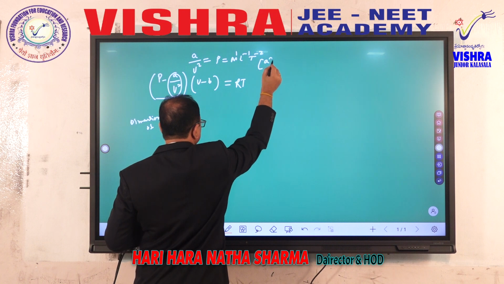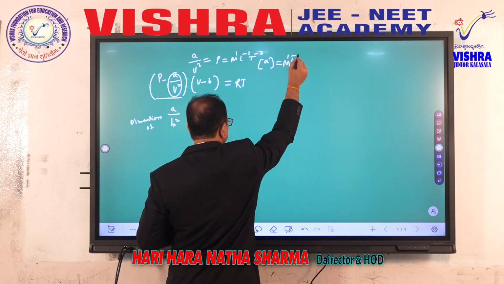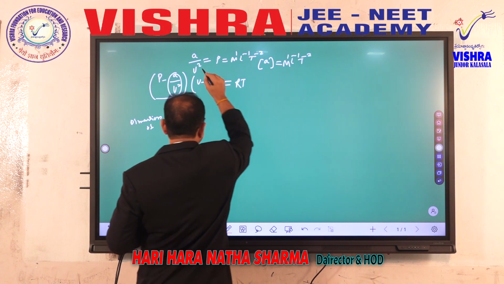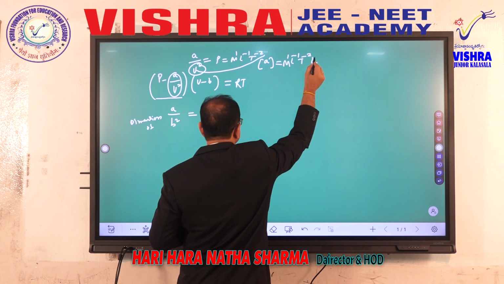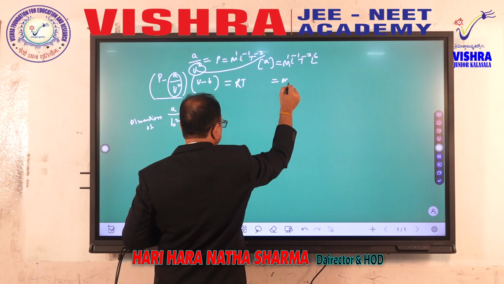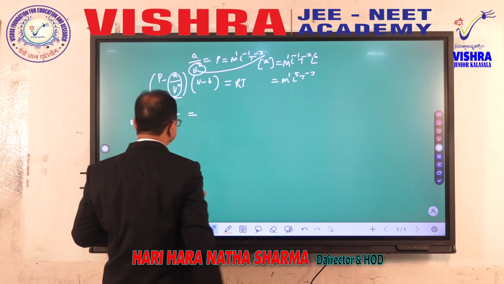Therefore, dimensions of A are simply M power 1, L power minus 1, T power minus 2, and this is multiplied by V square. V is L cube, but square is there, so L power 6. Finally it comes out to be M power 1, L power 5, T power minus 2.